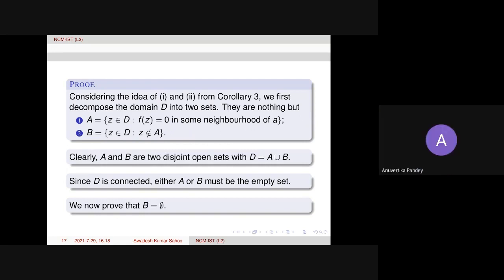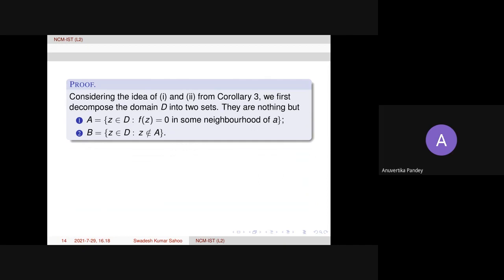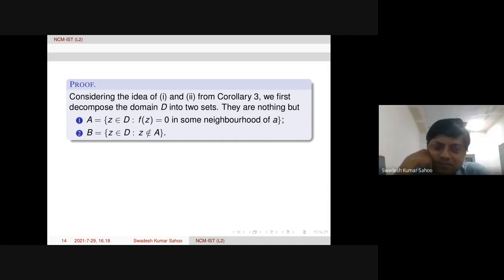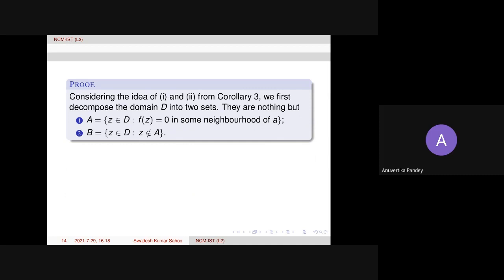So we define A and B like this, right? And from the corollary, these two sets are open. That one can check. Now we are trying to prove that A is non-empty. From the hypothesis, we have taken a sequence z_n that converges to a.